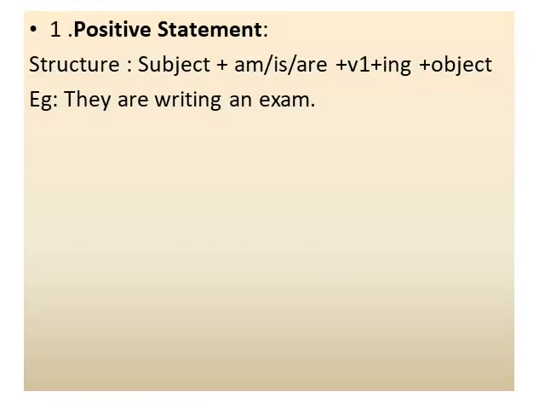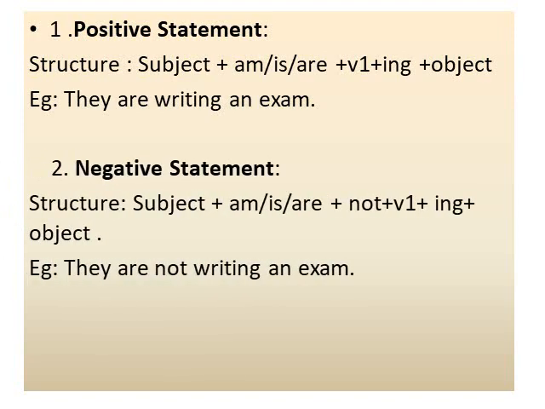Let us try to understand the first one, positive statement. Structure: subject plus am, is, are plus V1 plus ing form plus object. For example, they are writing an exam. And let's look at the second one, negative statement. Negative means not. Structure: subject plus am, is, are plus not plus V1 plus ing form plus object. For example, they are not writing an exam.